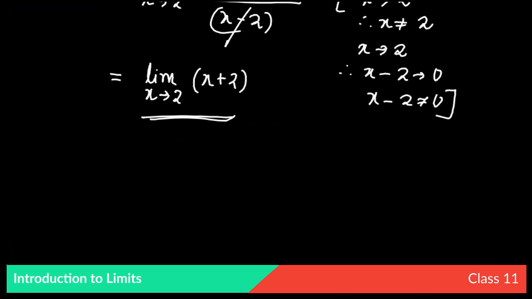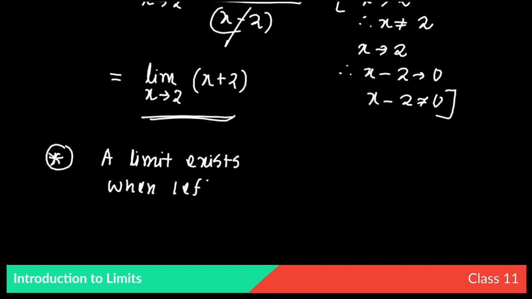Another thing we have to remember while finding the limit is that a limit exists when left hand limit equals right hand limit.